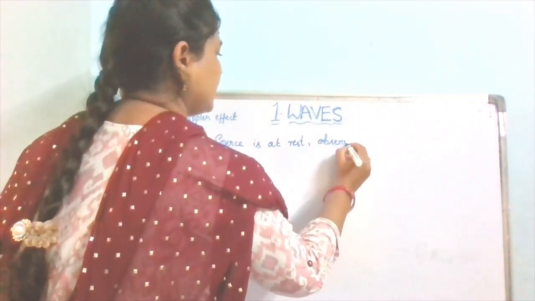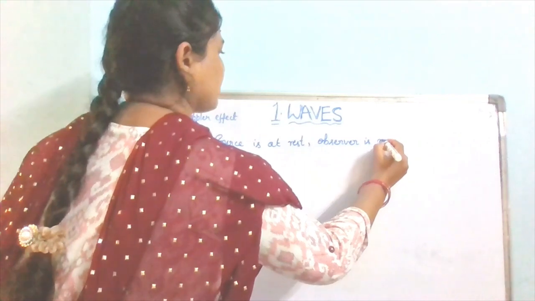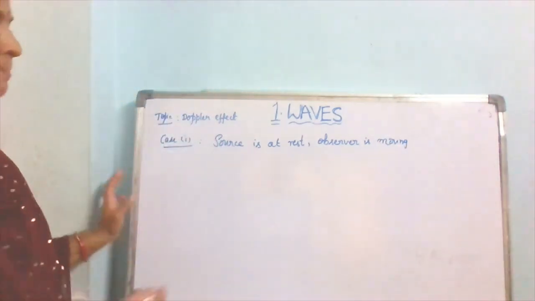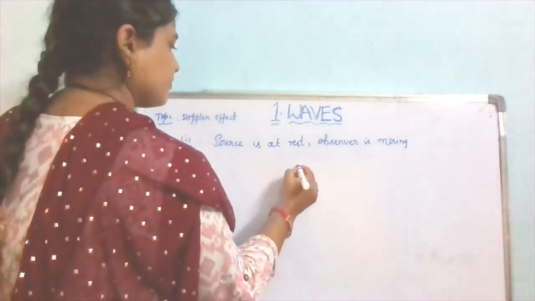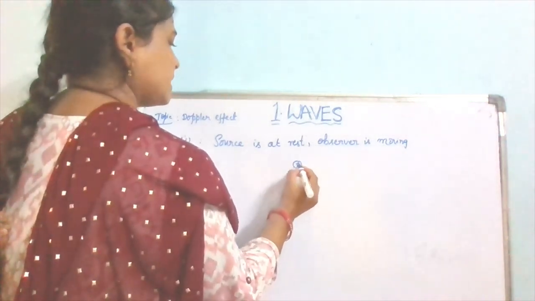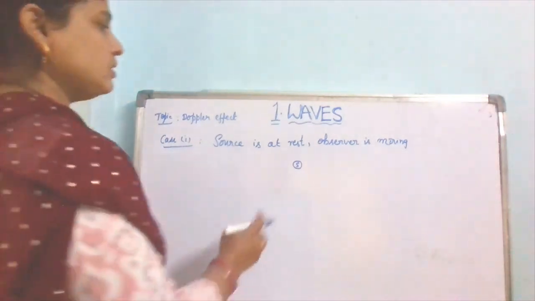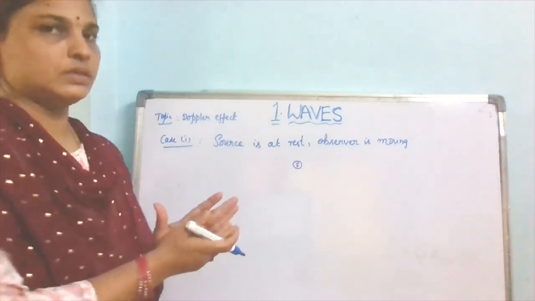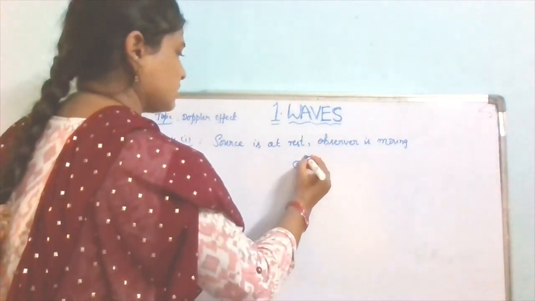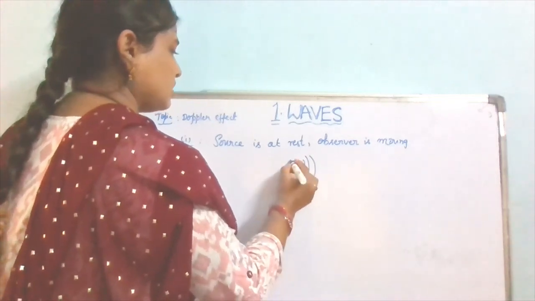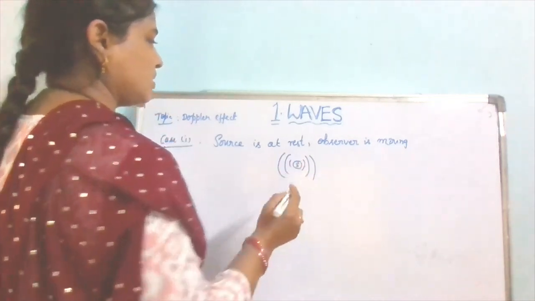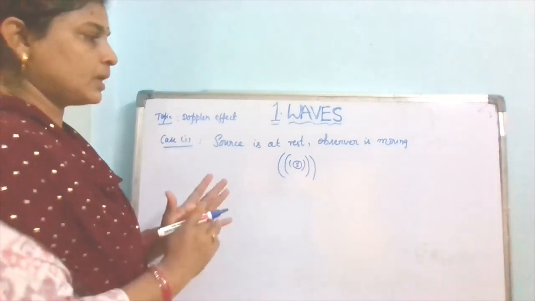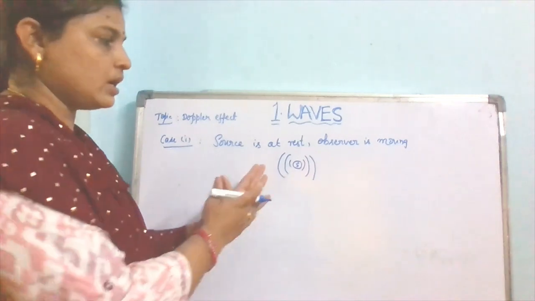Observer is moving. Okay. Suppose, for example, a source is there, and from this source a sound wave is coming. Suppose in all directions the sound is equally distributed, but we have to take the line joining the source and the observer.